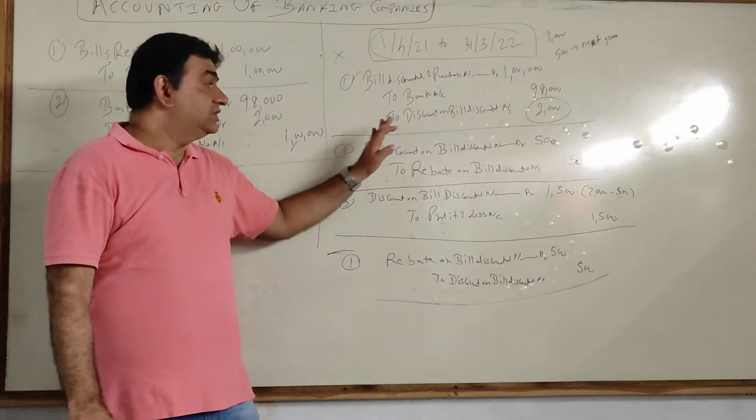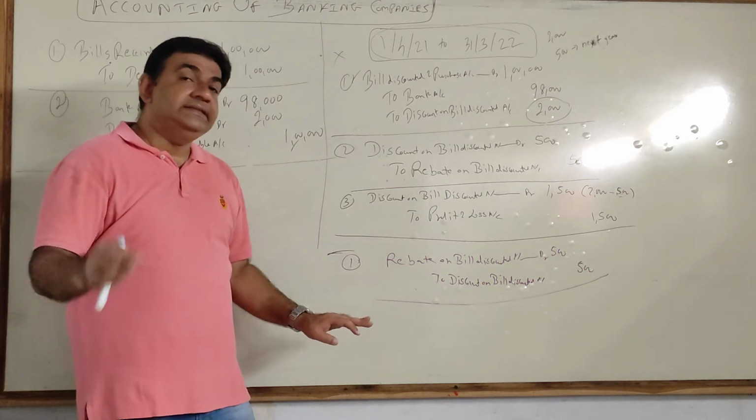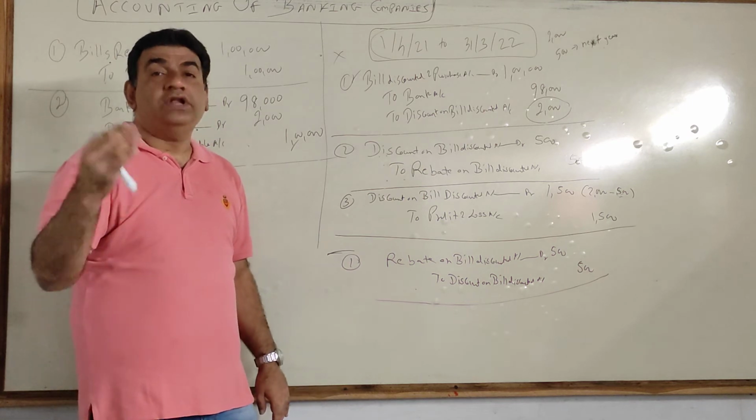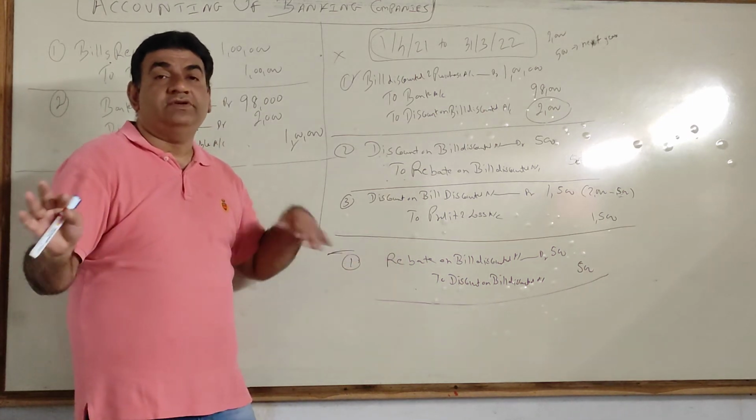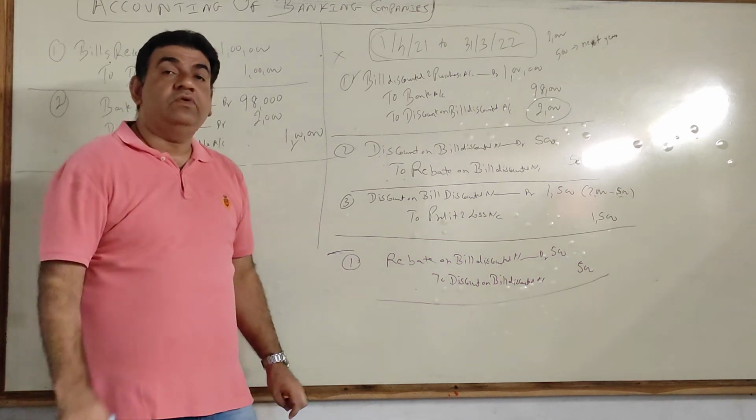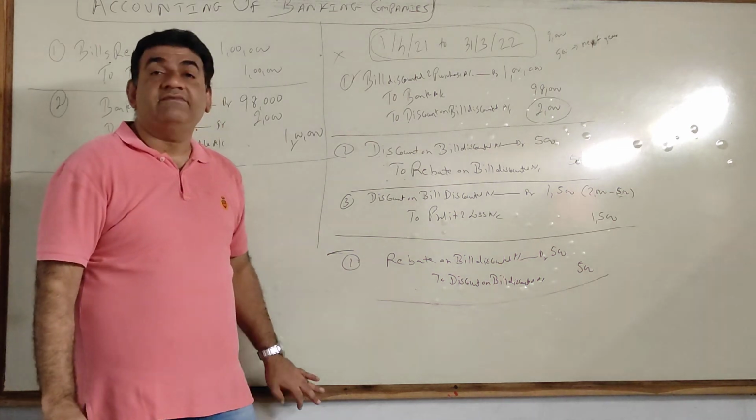Getting it? So this is the concept of discount. Then there will be additional entries for honoring of the bill. That is straightforward. I am not getting into that because it is not there in the first 2 sums. When I go to the third and the fourth sum, that time we will see.